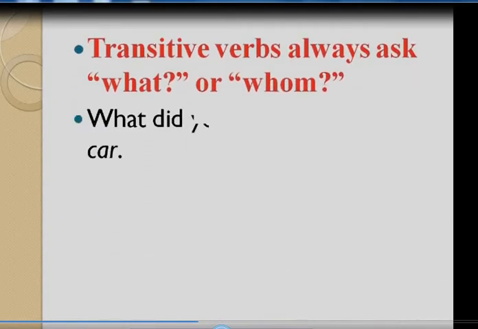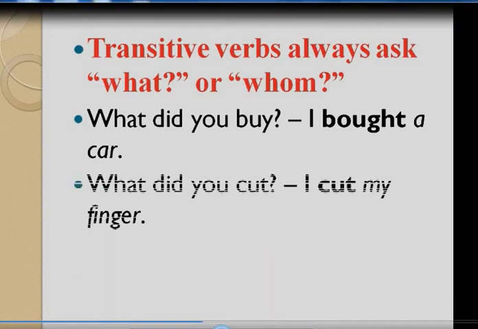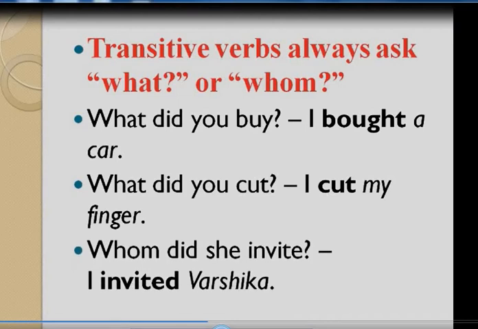Transitive verbs always ask what or whom. Already I told you, what or whom. There must be the questions. What did you buy? I bought a car. What did you cut? I cut my finger. Whom did she invite? I invited Varshika. So I can say like this. These are called transitive verbs.